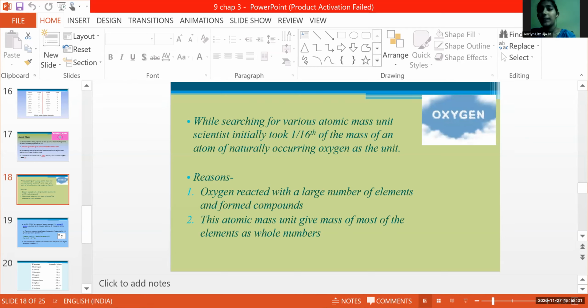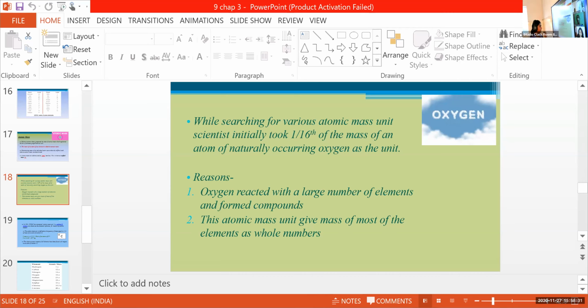While searching for various atomic mass units, scientists initially took 1/16th of the mass of an atom of naturally occurring oxygen as a unit. Yeah, naturally occurring oxygen. Then there are two, wait, Jerlin. There are two reasons for, Jerlin, please mute.